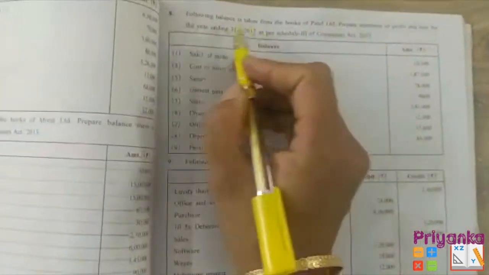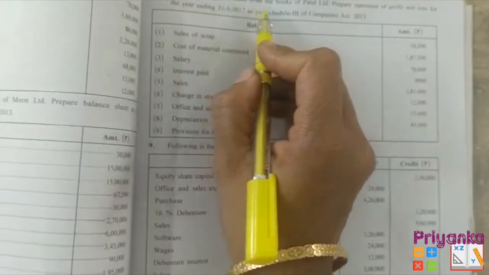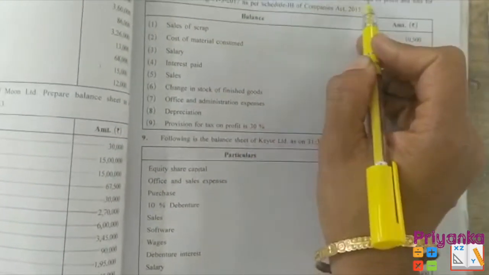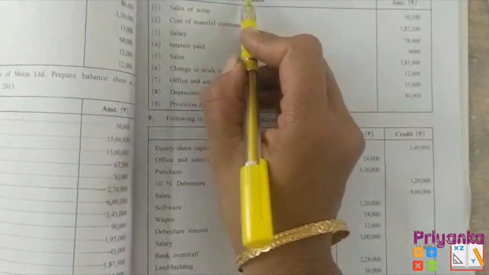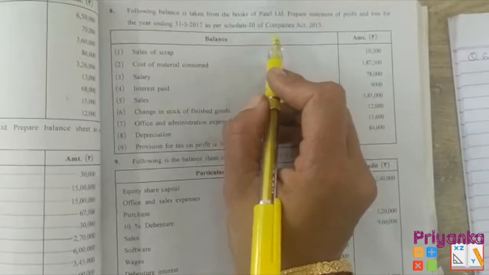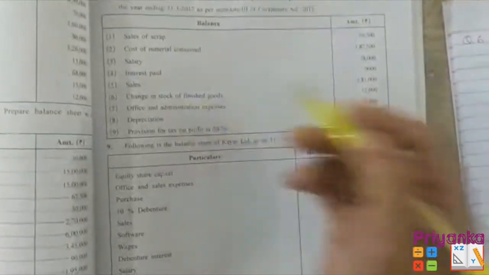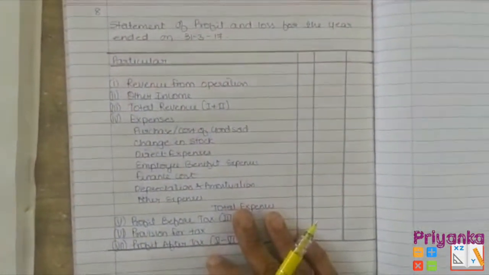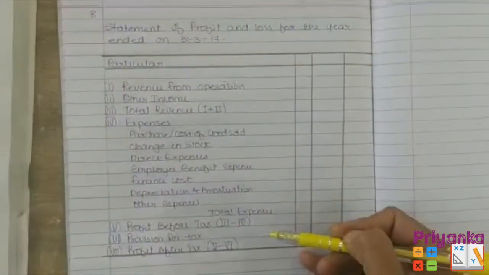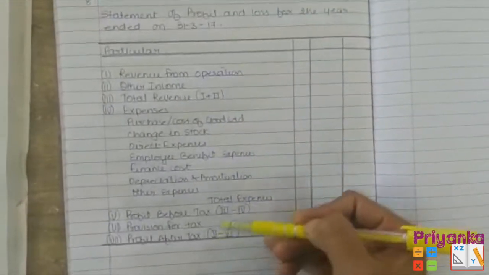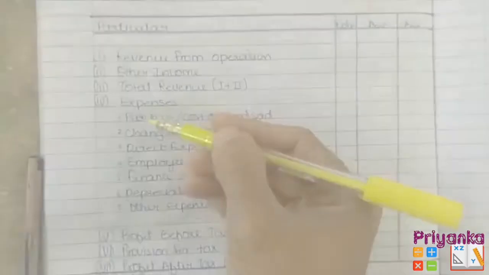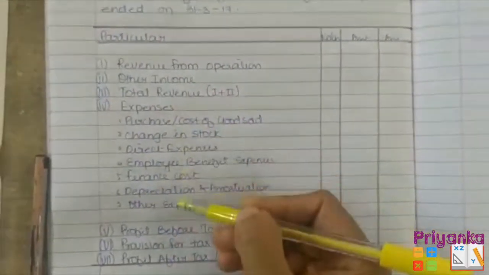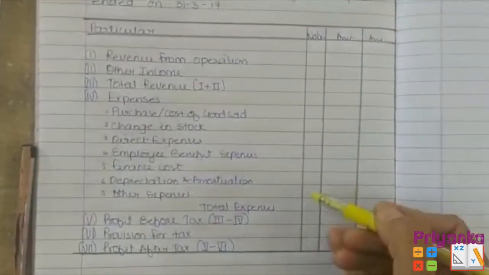Moving to the 8th question, where it is written that the following balance is taken from the books of Patel Limited. Now we have to prepare the statement showing profit and loss for the year ending 31st March 2017 as per Schedule 3 of the Companies Act 2013. So here we got the information. Again we have to do the same with the statement of profit and loss. Prepare the specimen and write down all the steps, so it would be easy for us to just write down the numbers from the question. I am writing here with a pencil, so we won't change the schedule. And here is the ready specimen.